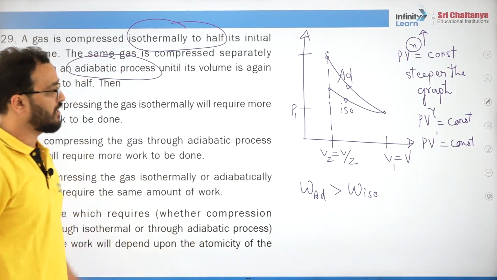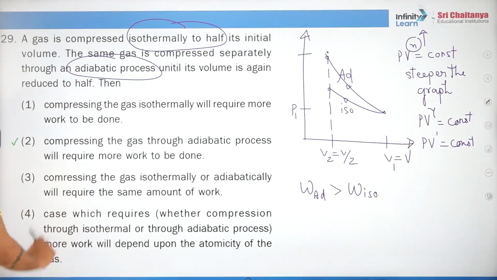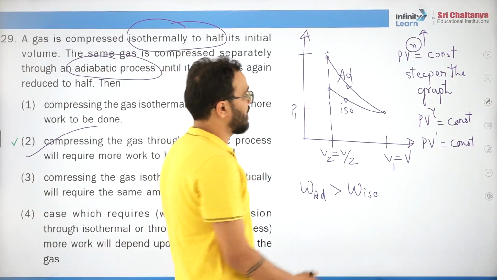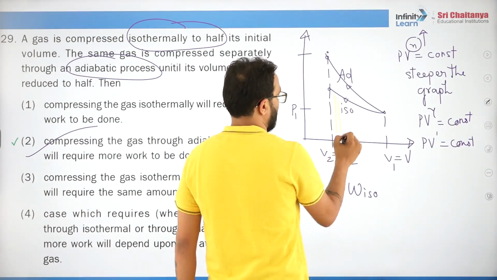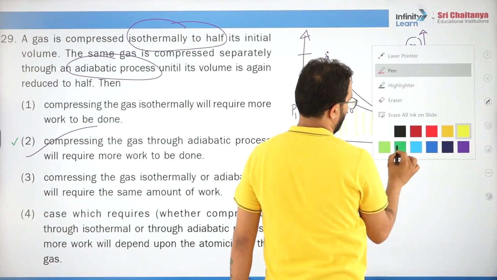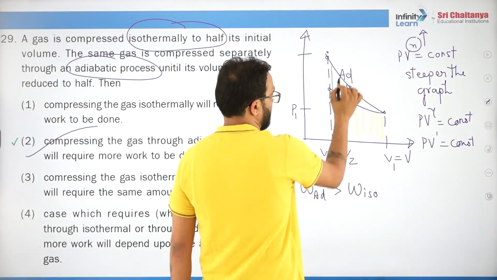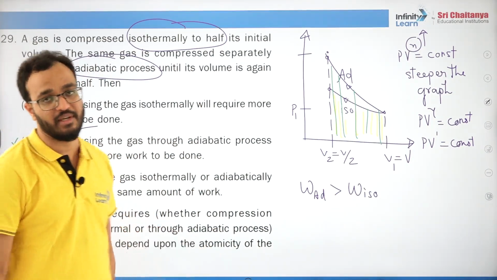Okay, to compress it to the same volume, 1 by 2. Okay, compressing the gas through adiabatic process will require more work. Are you understanding? Because as you can see, the area under the graph of isothermal will be what? This is the area under the graph of isothermal. And what is the area under the graph of adiabatic? You will say, sir, this. More area under adiabatic. So that's why work done in adiabatic case is more.